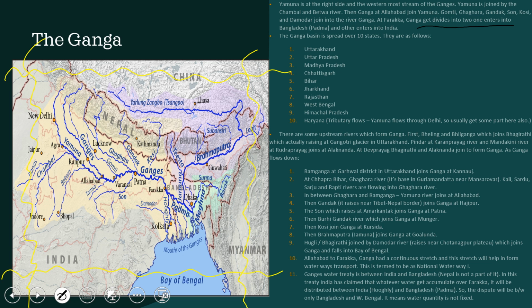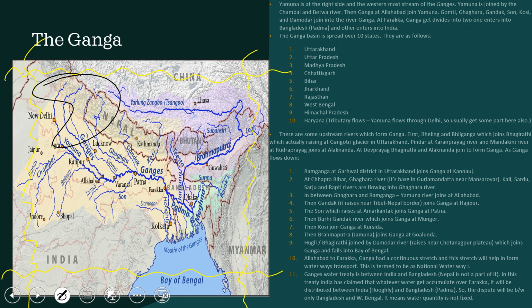The Ganga basin is spread over 10 states. What are the 10 states? Uttarakhand, UP, Madhya Pradesh, Chhattisgarh, Bihar, Jharkhand, Rajasthan, West Bengal, Himachal Pradesh and Haryana. Why Haryana? The tributary of the Ganga, Yamuna, flows through Delhi, so you get some part here also. There are some upstream rivers which form the Ganga. First, what are the upstream rivers, before the formation of Ganga, from where Ganga starts?